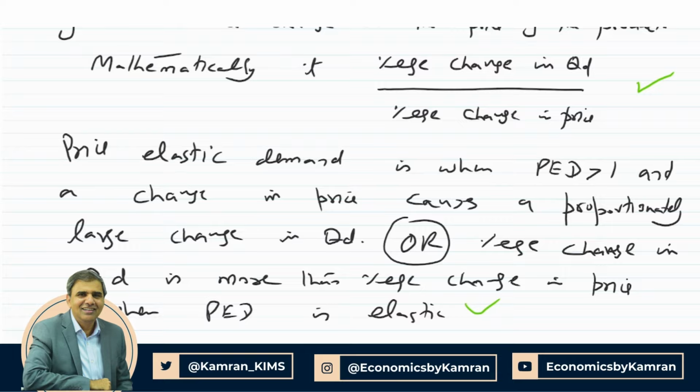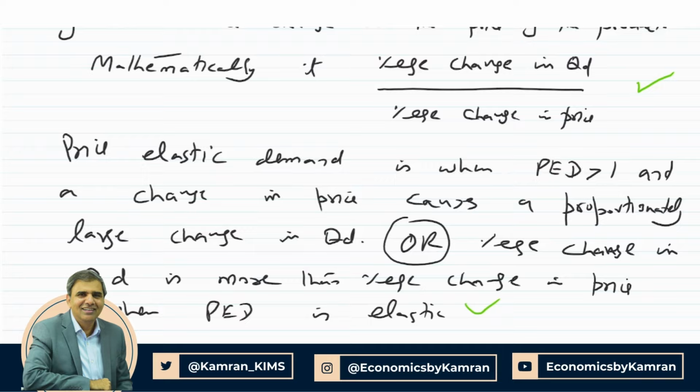Please remember, for knowledge understanding, you need to give definitions, you need to give formulas, you need to give examples if there are any. In this case, there are no examples. For example, if there is a question about public good or merit good or demerit good, you will need to give examples.